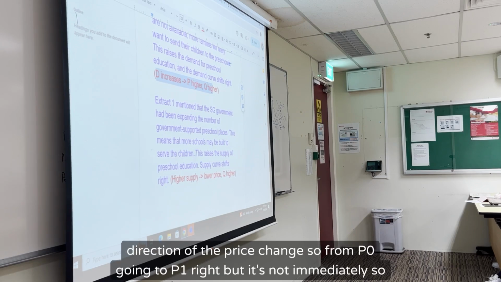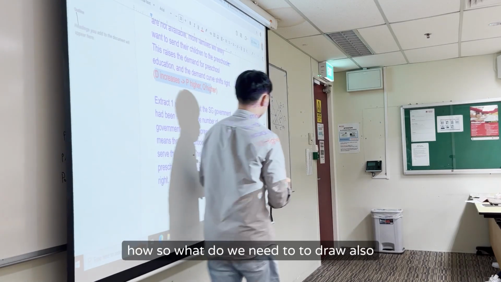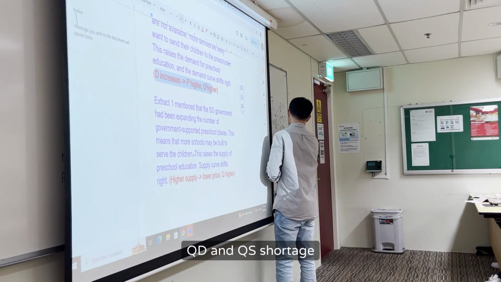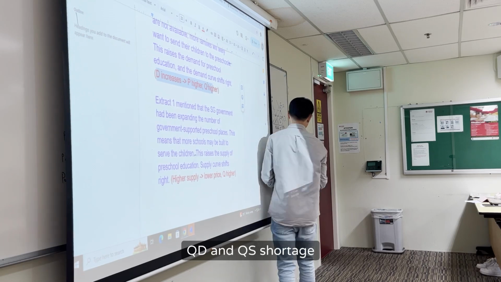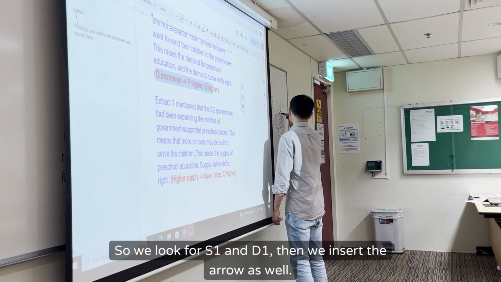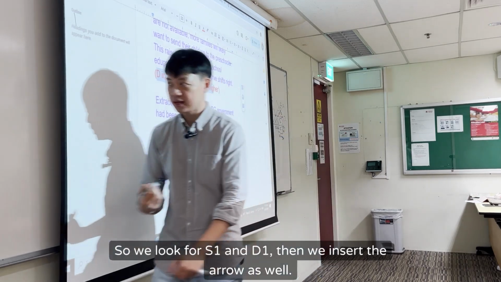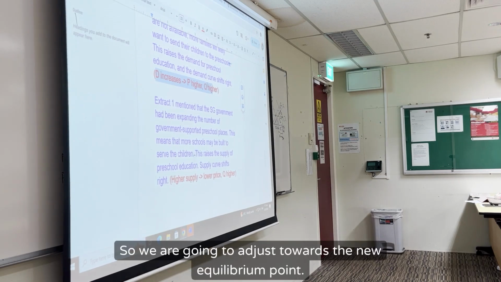So we're showing the direction of the price change, from P0 going to P1. But it's not immediate. So what do we need to draw also? QD and QS, shortage. Anything? Nothing. So we look for S1 and D1, then insert the arrow as well. We are going to adjust towards the new equilibrium point.